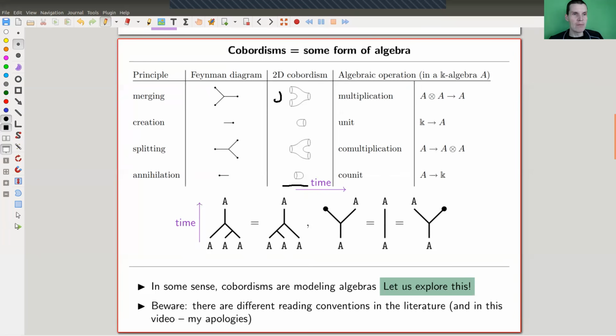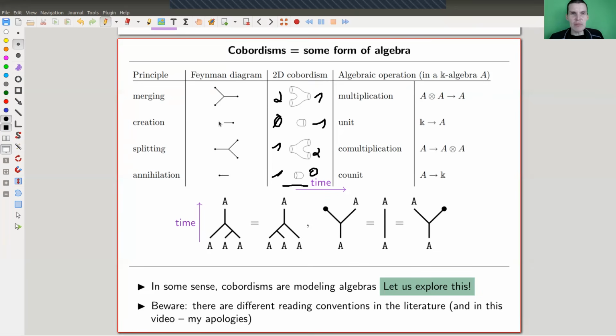So again, a map from 2 to 1, a map from 1 to 2, a map from the empty manifold, which is 0 if you want, to 1, a map from 1 to 0. And you can also think of it in terms of nicer Feynman type two-dimensional diagrams, kind of the spine of those pictures. And you get those merging operations, the splitting operation, and the annihilation operation, and the creation operation. That's how physicists would call it, and probably still nowadays call it.